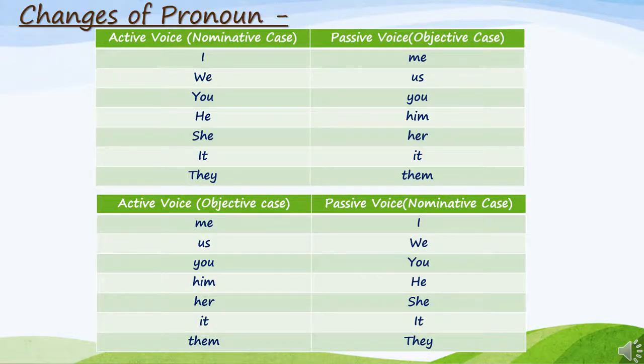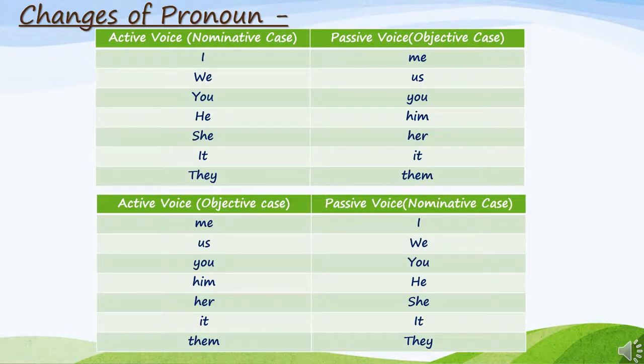Now we see the table of changes of pronoun in passive voice. If the pronoun is given in the nominative case in active voice, then when we change the pronoun in passive voice, I becomes me, we becomes us, you becomes you, he becomes him, she becomes her, it becomes it, and they becomes them. So this is the first table of changing the pronoun.